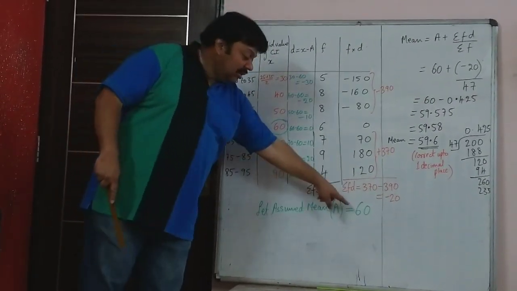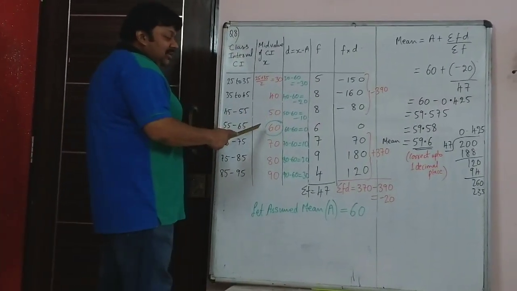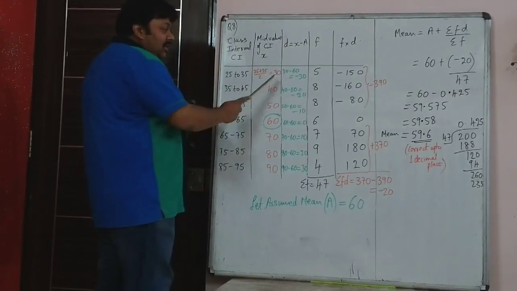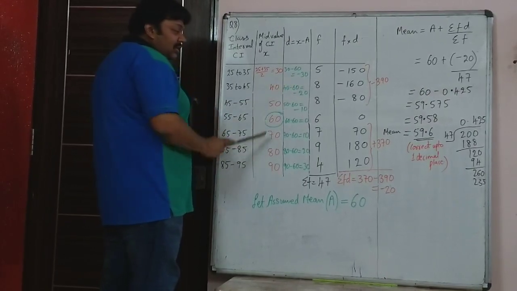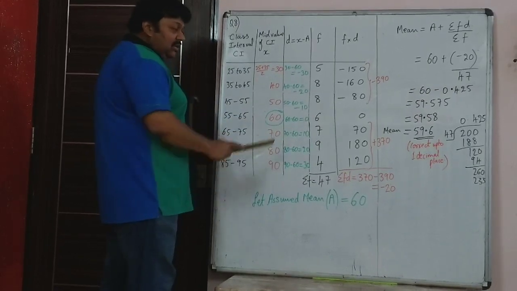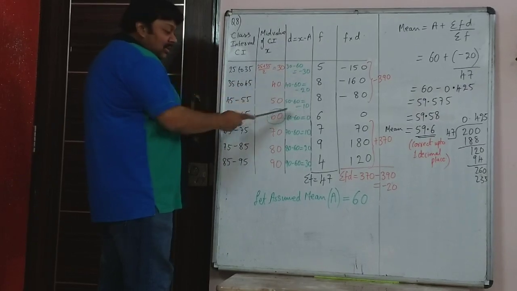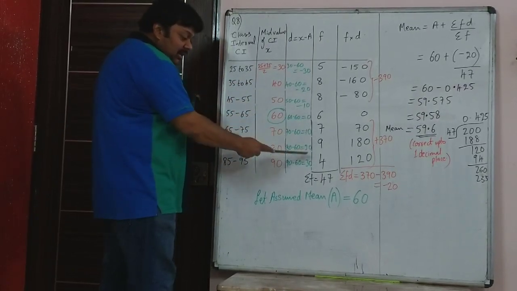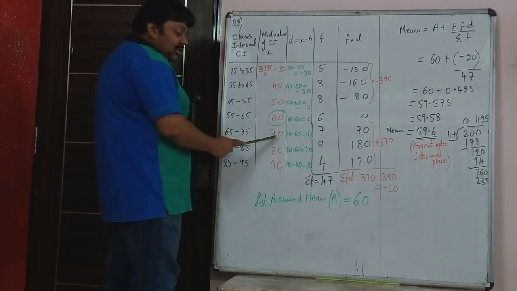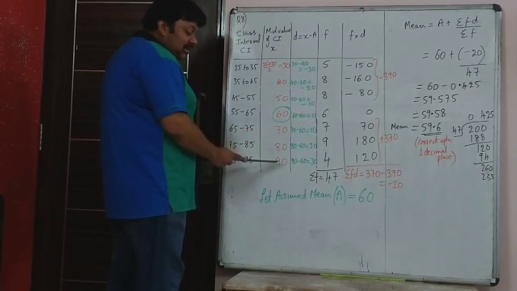We take it as the assumed mean, capital A, and circle it here also, because then it becomes simple to do the deviation, that is to find x minus A. 30 minus 60, minus 30; 40 minus 60, minus 20; 50 minus 60, minus 10. Always remember that negative values will come on top. After that 0 will come and then the positive values. 60 minus 60, 0; 70 minus 60, 10; 80 minus 60, 20; 90 minus 60, 30.